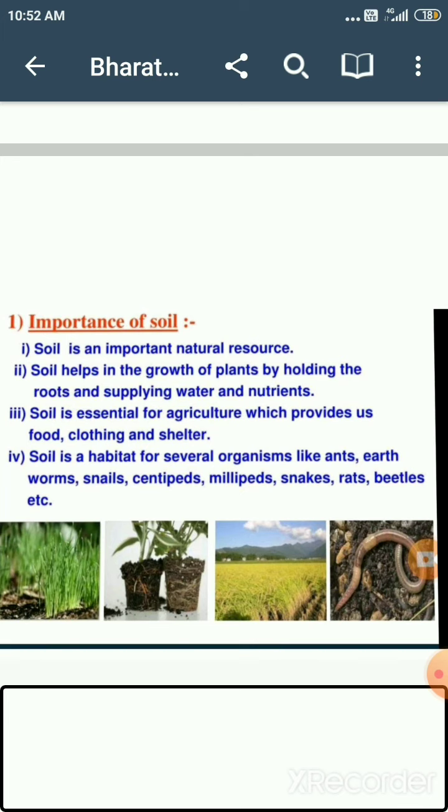Earthworm is generally called the farmer's friend. It is known as the farmer's friend because it makes the soil fertile. That's why it's a farmer's friend. This is the importance of the soil.